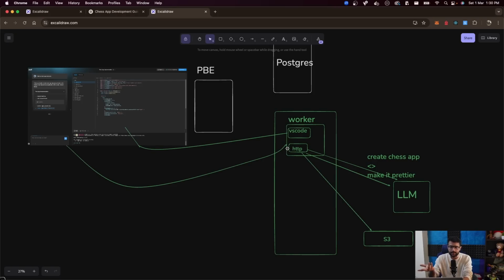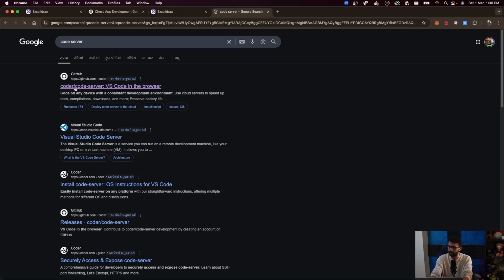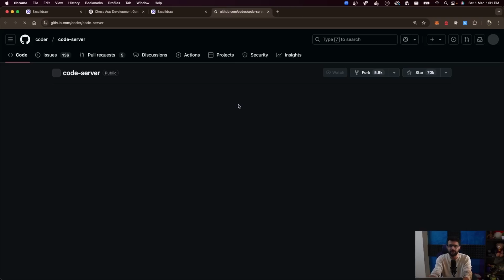The other layer that's left is the VSCode layer. Okay, the same worker machine that we have also needs to have the file system exposed somehow on the browser. The browser needs to be able to explore what the LLM is writing. You need to see that over here. For that, we're starting a remote VSCode instance. The way to do that, I mean, I don't know how many of you know, but VS Code is open source. A web version of VS Code is open source.